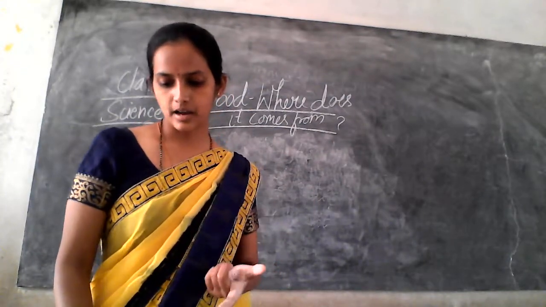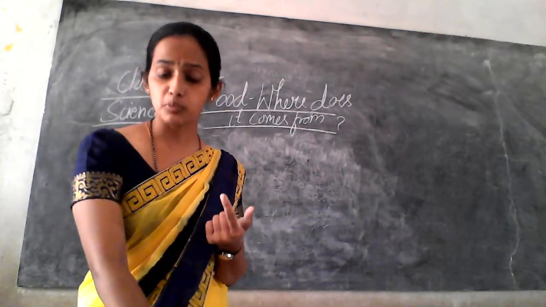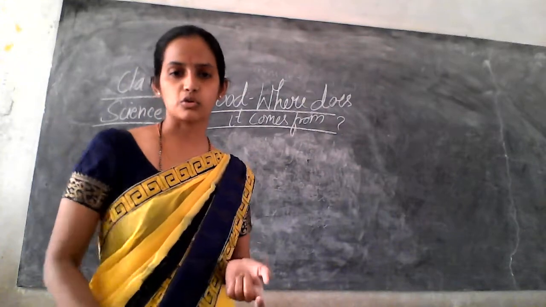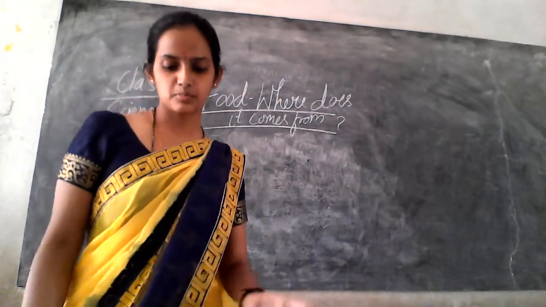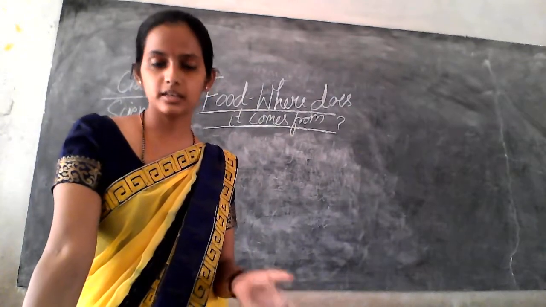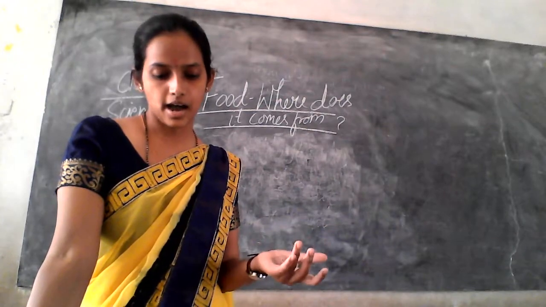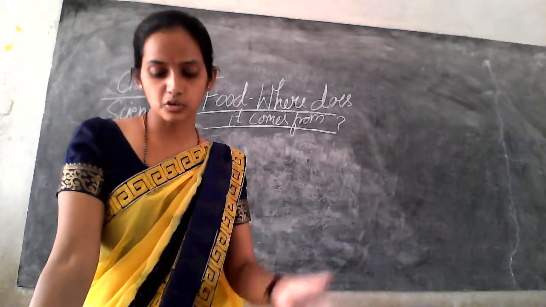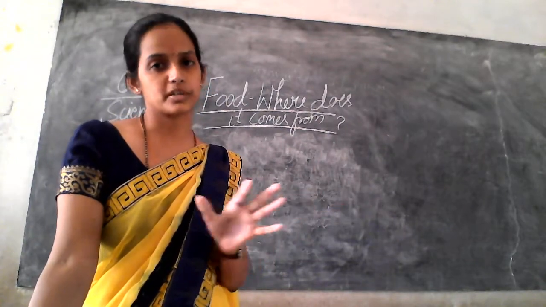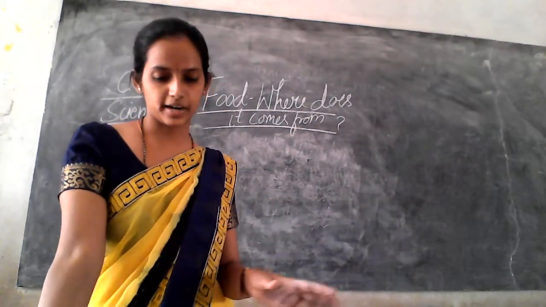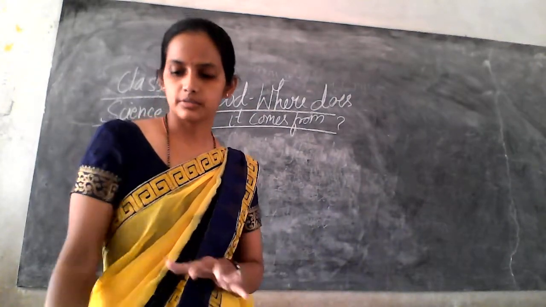You also prepare some charts related to your activity 1.2 or table 1.2, table 1.3 and table 1.4. So try to prepare these types of tables and make the list. What are the different parts we needed, what are the sources for that particular dish, and which ingredients are needed for the preparation of the food item. Okay, so hope you understand today's class. Thank you.